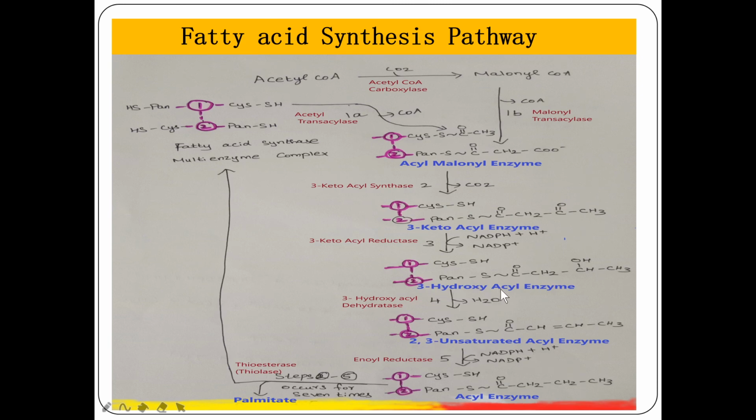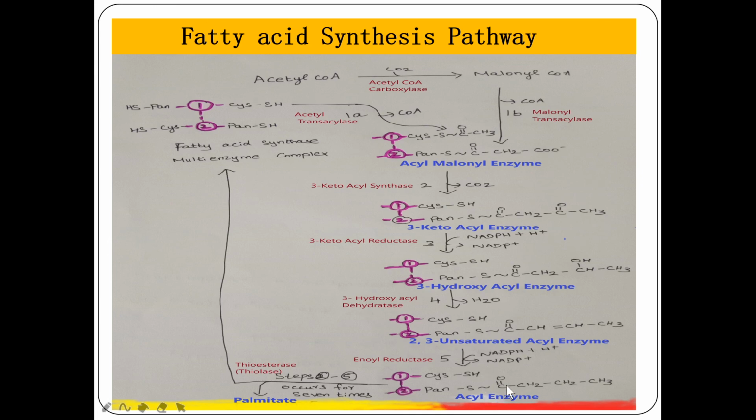So from 3-hydroxyacyl enzyme, dehydration takes place. With the help of the enzyme 3-hydroxyacyl dehydratase, removal of a water molecule takes place to form the product 2,3 enoyl enzyme, which is called the enoyl group. So it can be called delta 2 enoyl enzyme or 2,3 unsaturated acyl enzyme. Now once again this will undergo reduction in the presence of the enzyme enoyl reductase, so that this unsaturated acyl enzyme can be converted into a saturated acyl enzyme.